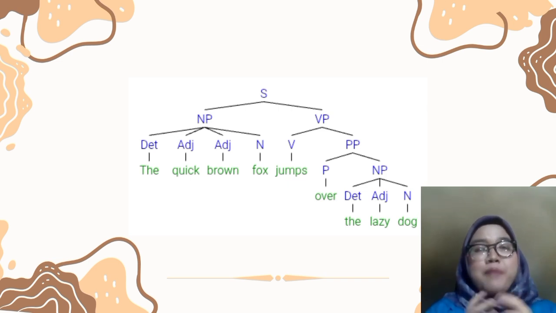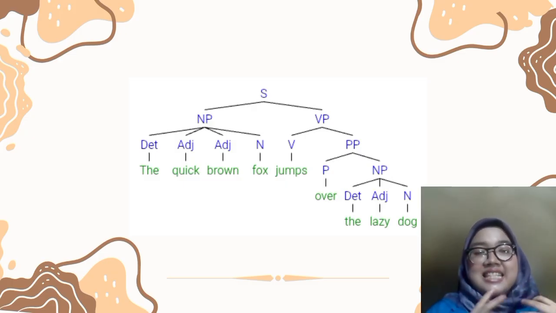It says, "The quick brown fox jumps over the lazy dog." This sentence is often used because it has all the letters of the alphabet. What the tree shows: the sentence S is divided into noun phrase and verb phrase. The noun phrase is "the quick brown fox" and the verb phrase is "jumps over the lazy dog." Inside the verb phrase, there's a prepositional phrase, which is "over the lazy dog."